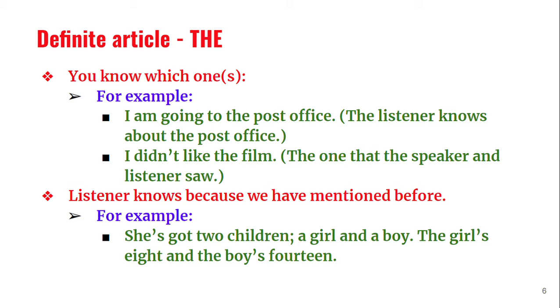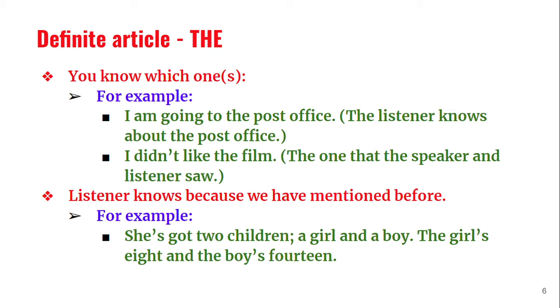For example, I am going to the post office. When I say this to my friend or my colleague or my officer, who asks where are you going, he knows which post office I am going to. There may be only one post office in your town, or two or three in a city, but the listener is very sure that whenever you go to the post office, you go only to that one. So you don't say, I am going to a post office. You say, I am going to the post office.